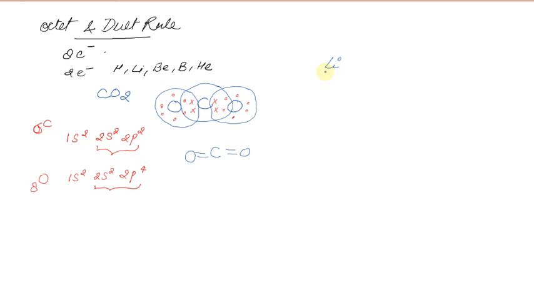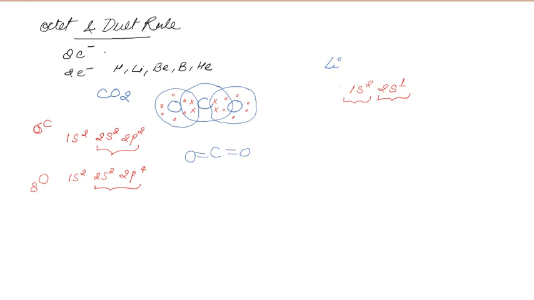Means if I write an electronic configuration of lithium, then 1s2, 2s1. As you can see here, valence shell of lithium has only 1 electron, right? So it can lose electron to gain stability, right? So the valence shell has 2 electron if it will lose 1 electron, right?